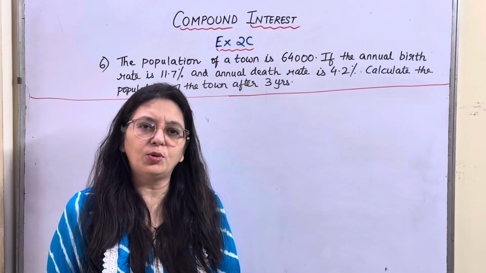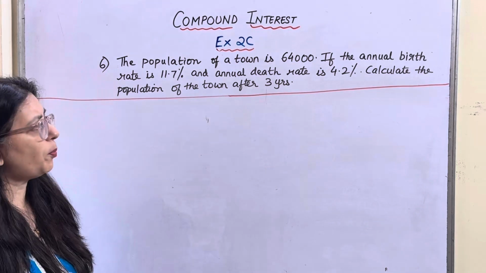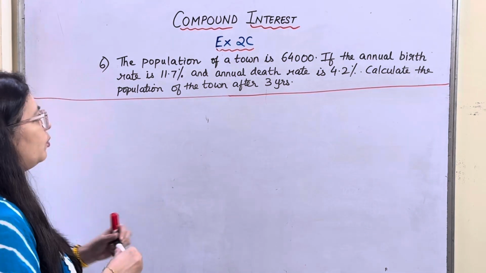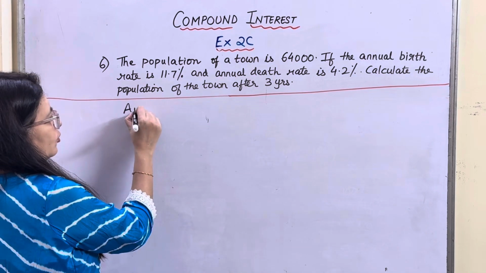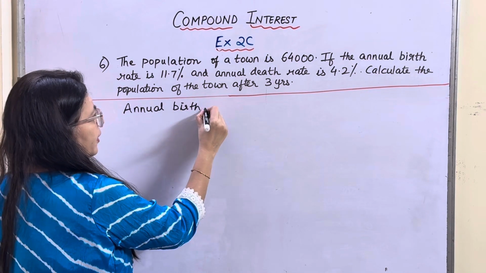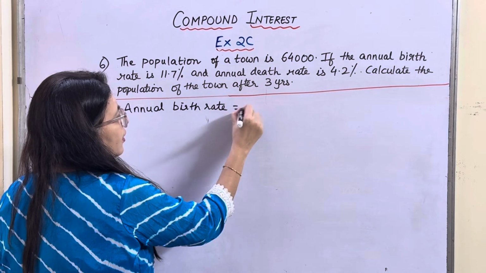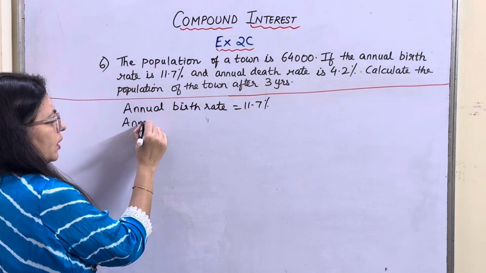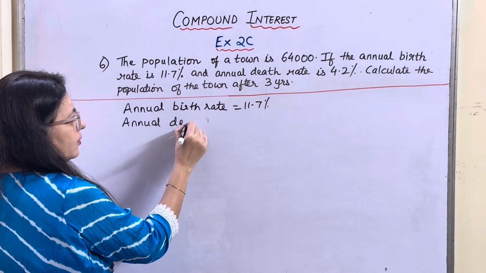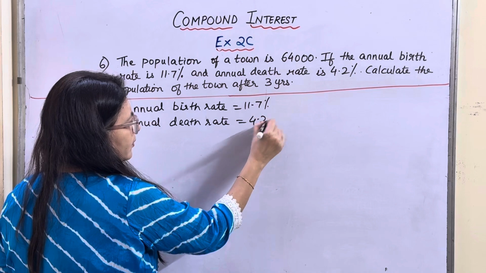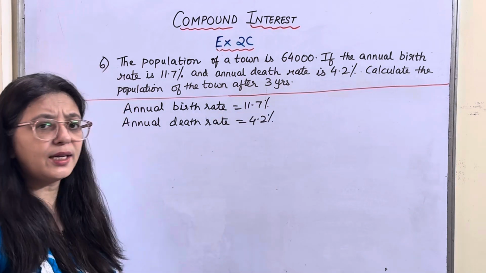Yes kids, let's go to question number 6. The population of a town is 64,000. If the annual birth rate, so annual birth rate means every year the birth rate is 11.7% and the annual death rate is 4.2%. So birth rate is more than the death rate.